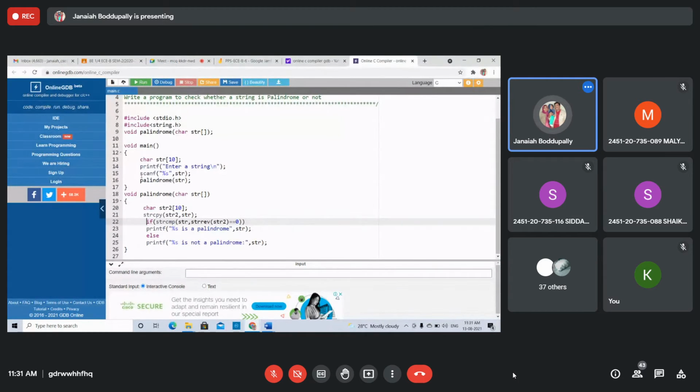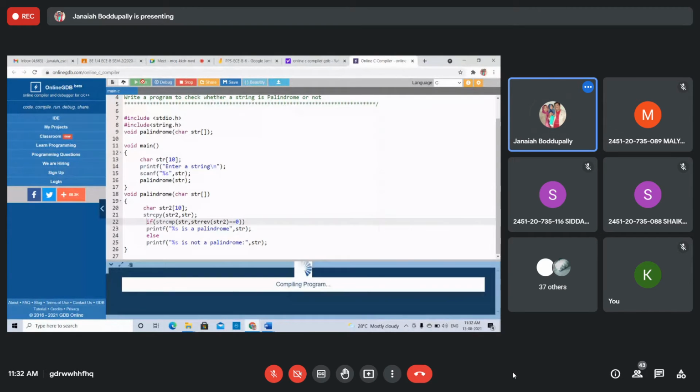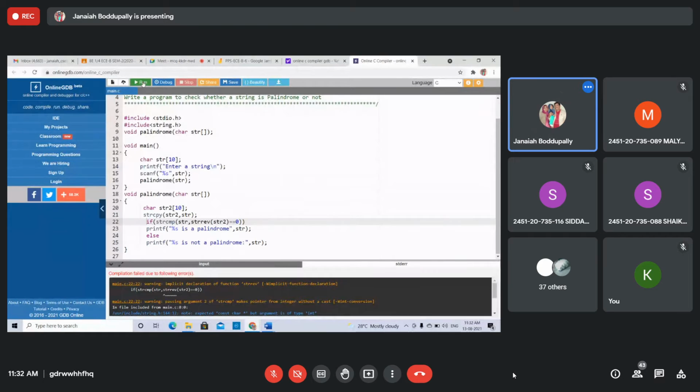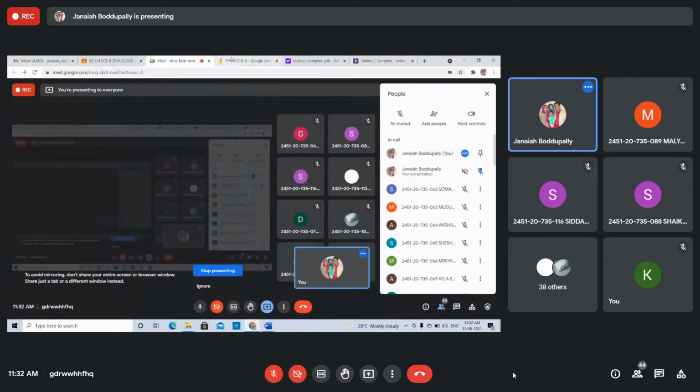Whenever you define palindrome, that's the name of the function, write the string name. Here, function name, char, string, you write it in the prototype, the same as arrays. Right. This is the function. You will not get that output because string reverse is not getting executed. That's the problem. String comparison: you compare str and string reverse, then equals to 0, then both the strings are equal. Just copy, take this, students. Okay.